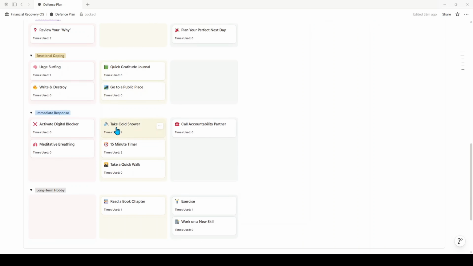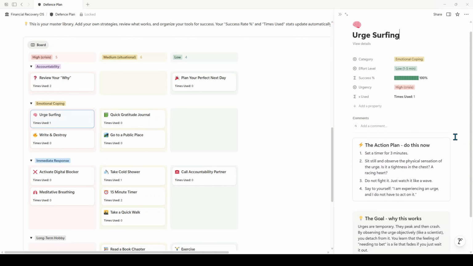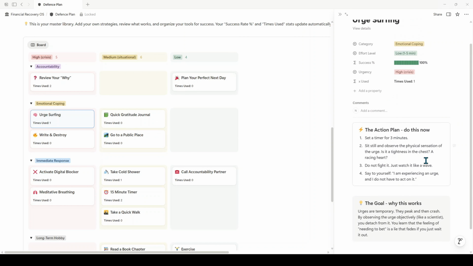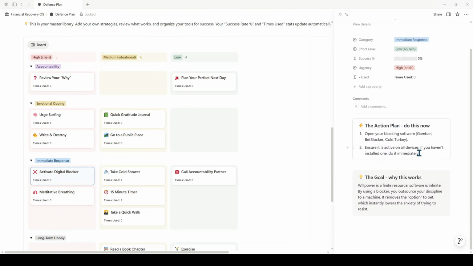And each defense intervention that you have, it has a set of what it is, how to execute it, and why it works. So you'll see for urge surfing, you set a timer for 3 minutes, you sit still, observe the physical sensation of the urge. Why do you have that urge? What do you feel? Don't fight it, just observe it. And then be aware of the urge. That's an example. And then gratitude journal, that one's more self-explanatory. Take a cold shower, also more self-explanatory. But every single one you open will have an explanation of what it is and how you can execute it.